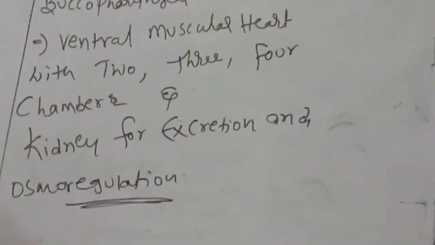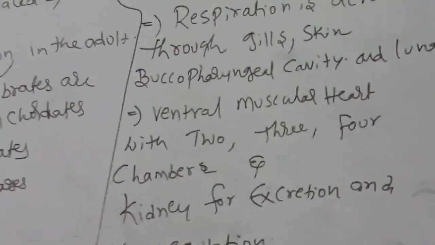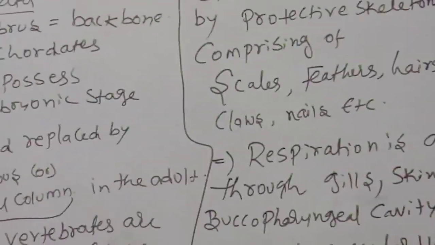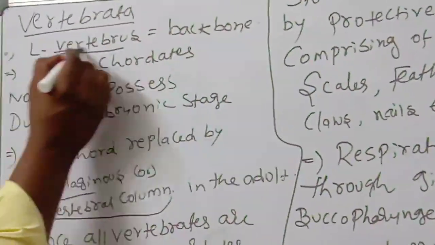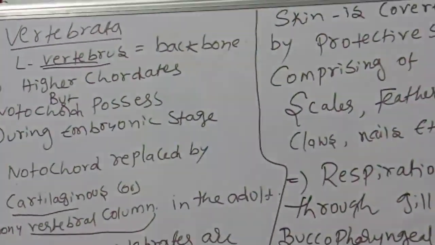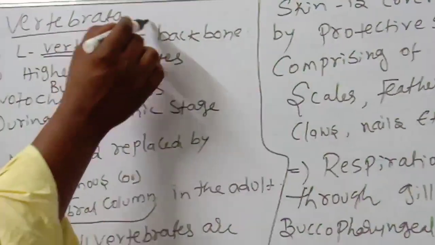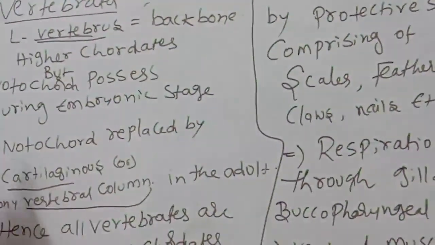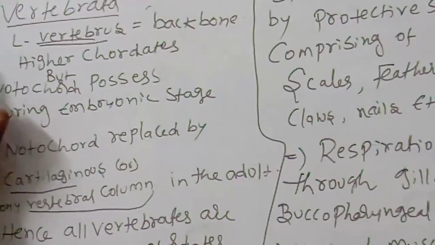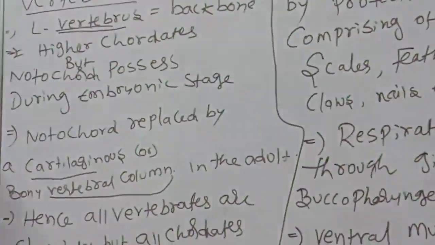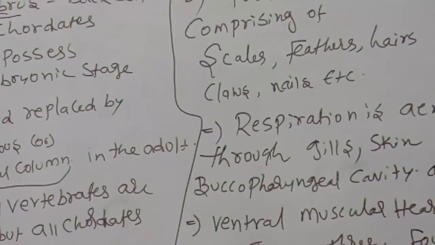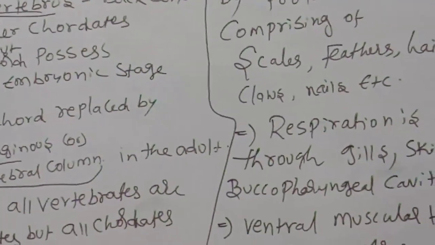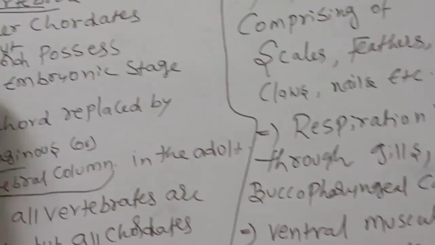Children, observe very carefully. The next subphylum is Vertebrata. From the Latin vertebrus. What is the meaning of vertebrus? As you know very well, it means backbone. They are higher chordates.